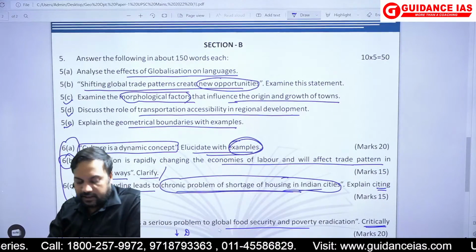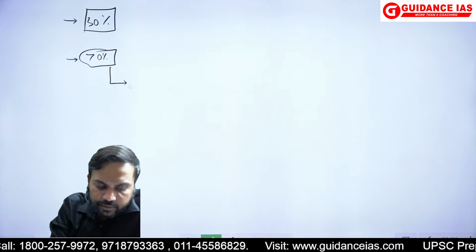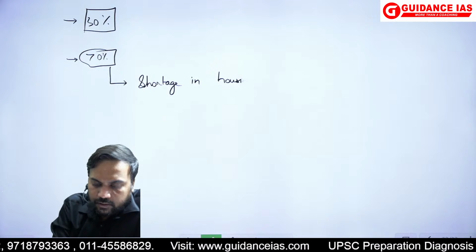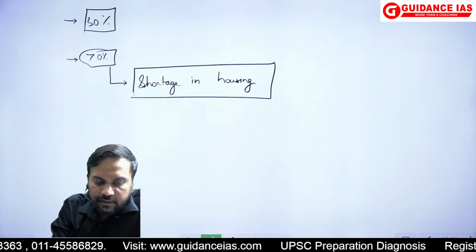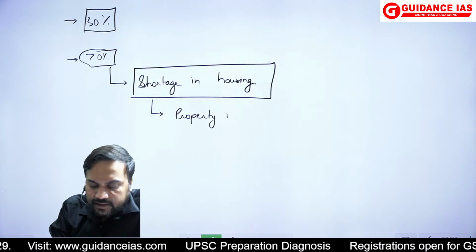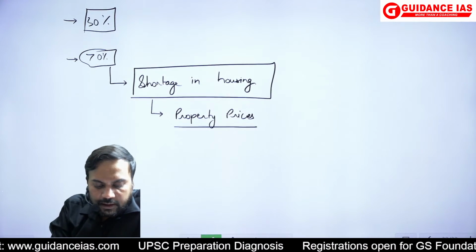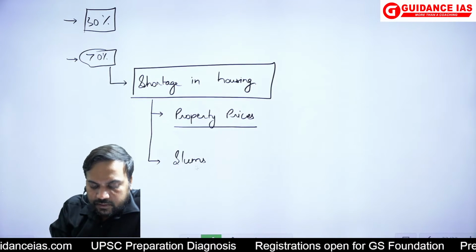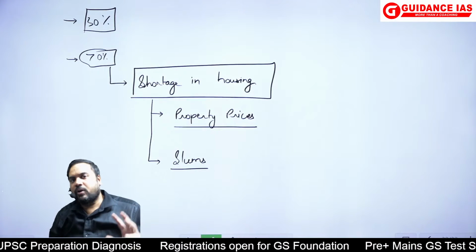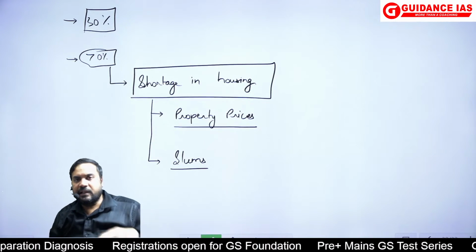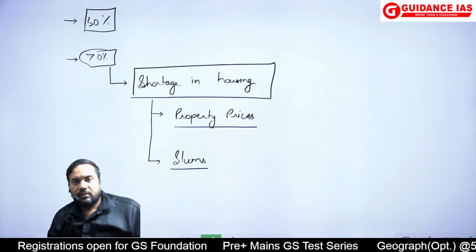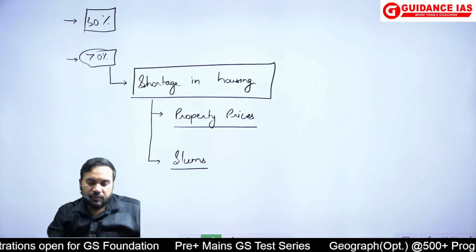ठीक है, so shortage in the housing, if you talk about housing, it is reflected in a number of things, the property prices and the slums. अब इस क्वेश्चन में बहुत सिंपल सी बात है, डाटा बहुत इंपॉर्टेंट था. ठीक है, if you did not have that information to support what you are saying, then what would have happened? It was better not to write this answer. तो you will write this.